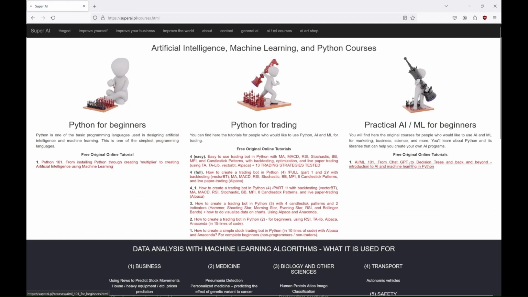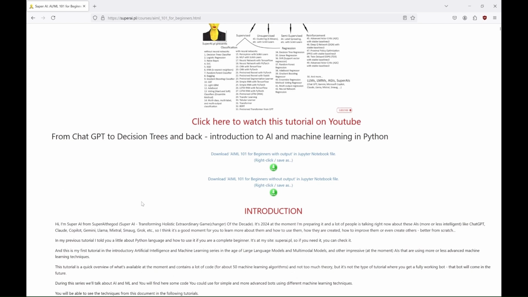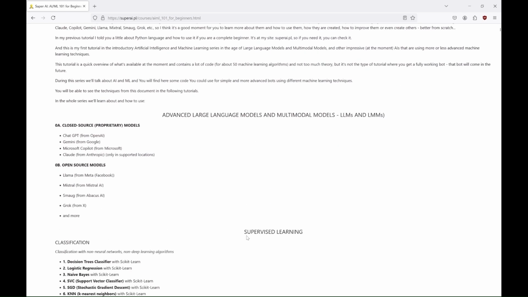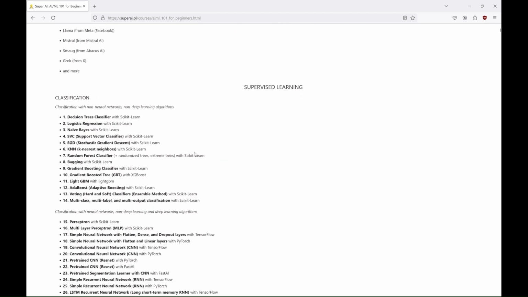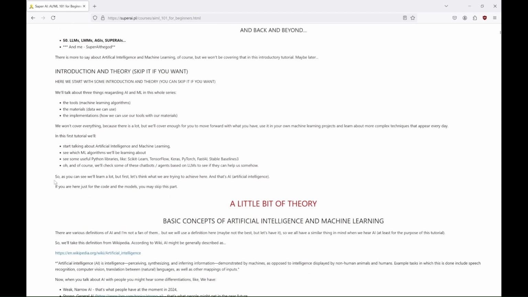At the moment you watch it, it might look a little different than here, but it'll be mostly the same. You can download that tutorial via these links and save it in a separate folder. In the folder you'll save it you will also be saving a lot of other outputs from the tutorial. If you want, you can read the short introduction I prepared, about which LLMs and which algorithms we will be learning to use. You can read some theory about artificial intelligence and machine learning, and use the links I got for you to learn more about the topics.